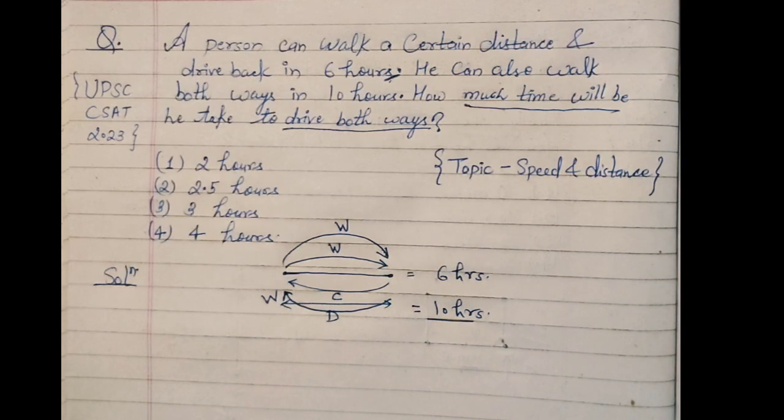A person can walk a certain distance and drive back in 6 hours. He can also walk both ways in 10 hours. How much time will he take to drive both ways?